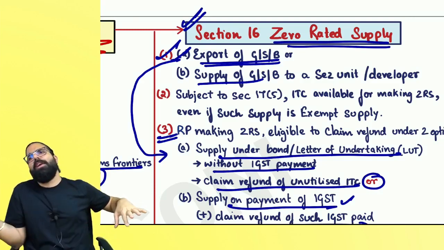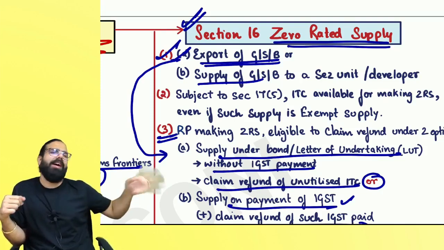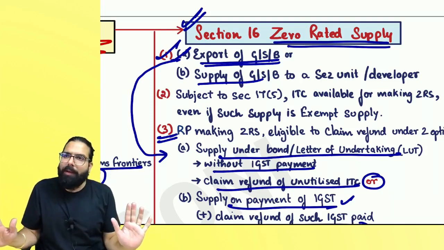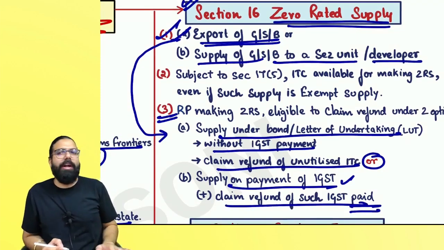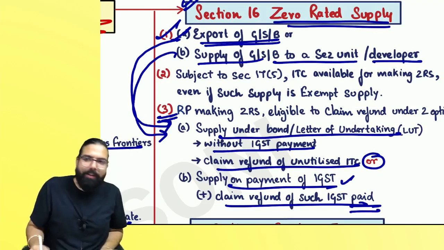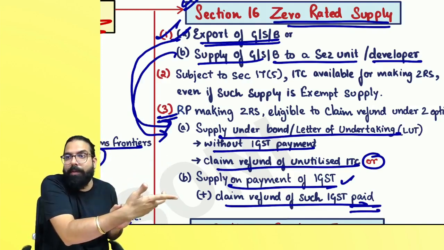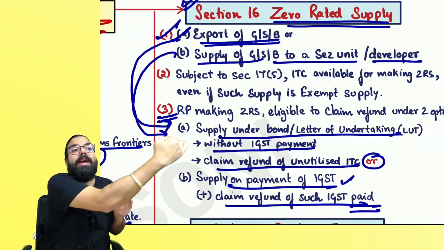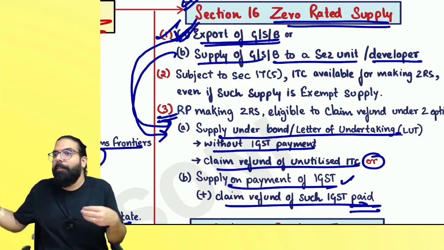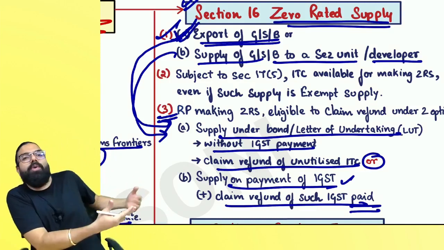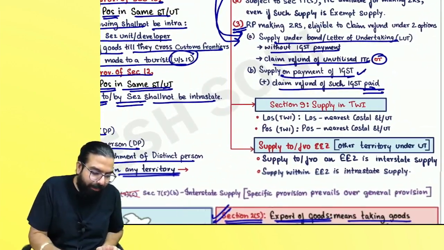Give an LUT or bond, take your ITC refund, or pay IGST and take that IGST refund. Are we clear, everyone? Don't charge anything to the SEZ. So when I go ahead and supply to the SEZ unit or developer, that is also zero rated supply. So two ways of making it zero rated supply. Supply by an SEZ is interstate supply, and IGST will come. Export by an SEZ is anyway zero rated supply. But if I supply to an SEZ, I can also claim the benefit of zero rated supply. Are we all clear till here?